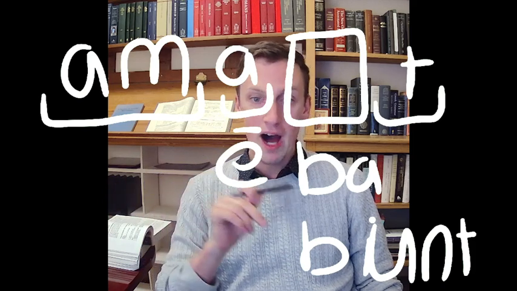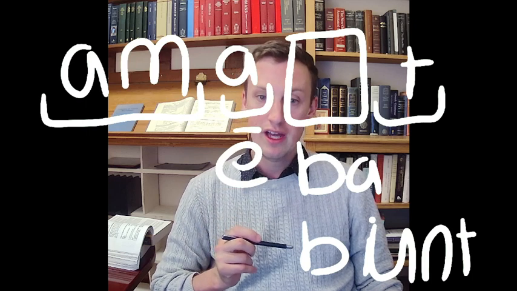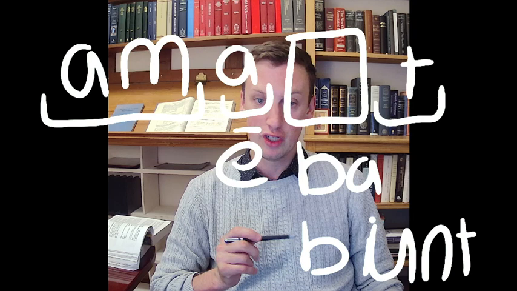Hard ones are bam for the first person singular imperfect, bo for the future, and bunt for the third person plural future.